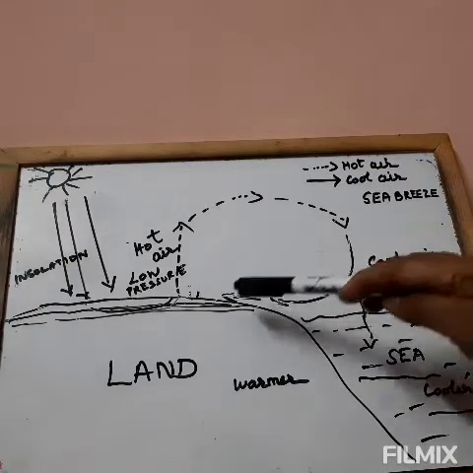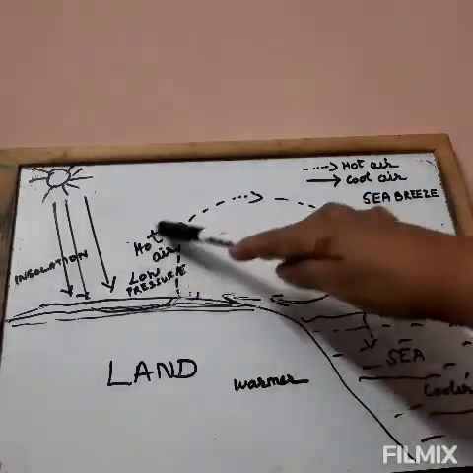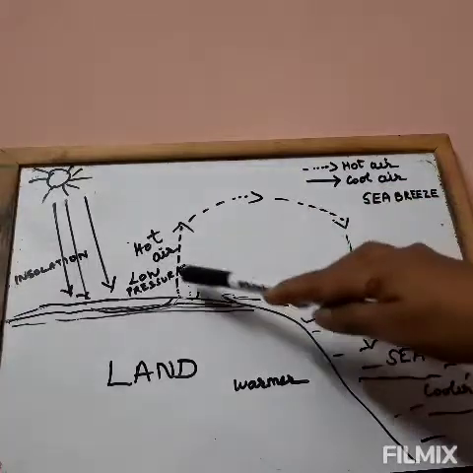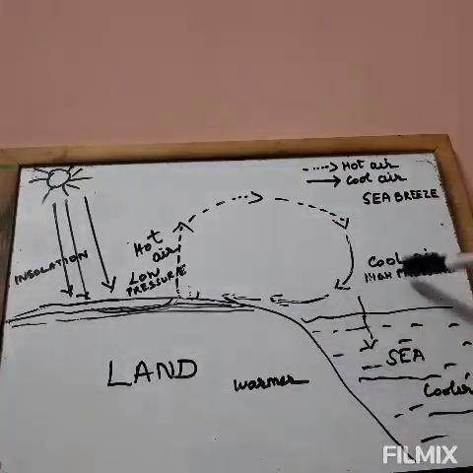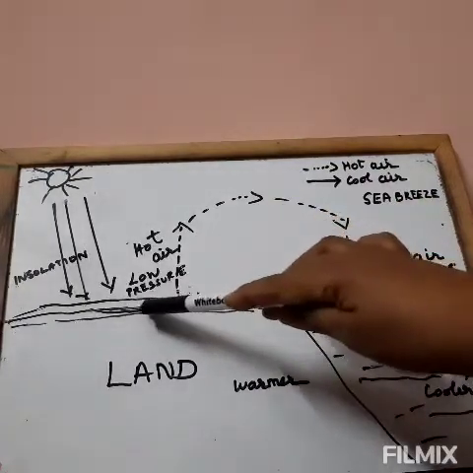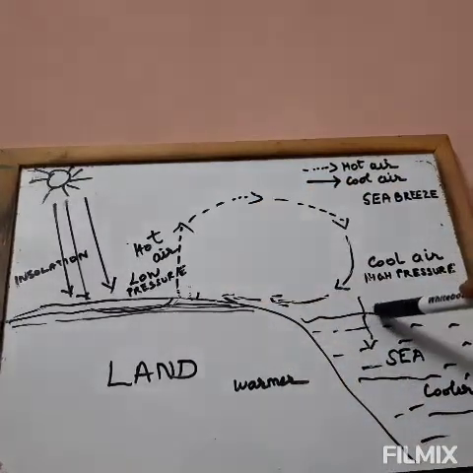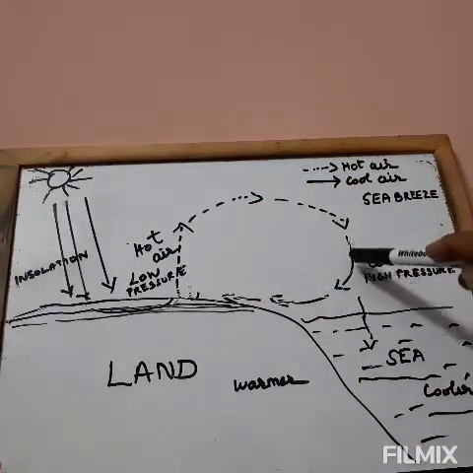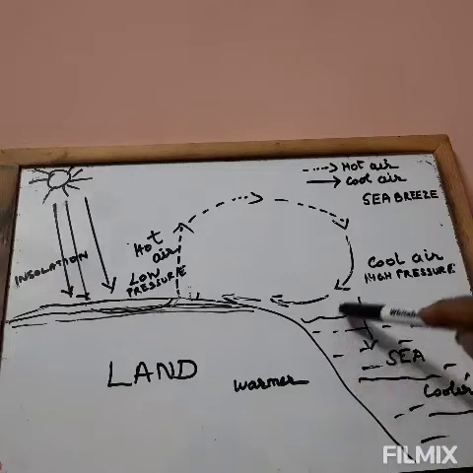Since land radiates the heat faster, so the atmosphere here remains warmer, so land remains warmer. And here you find a thin layer of land only receives the heat, whereas here in the ocean the heat is passed on through the greater depth of the sea water.